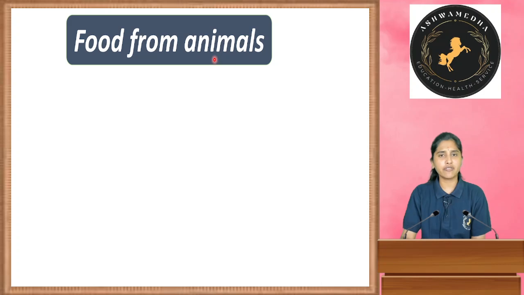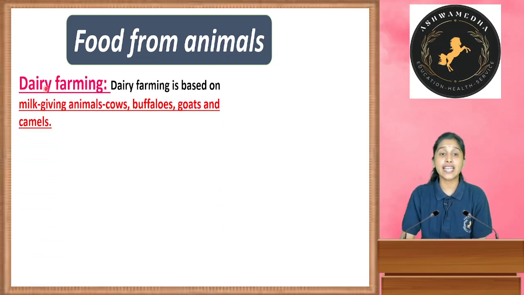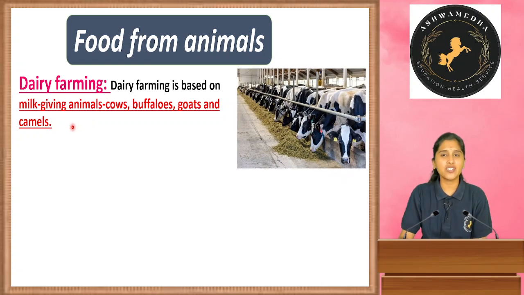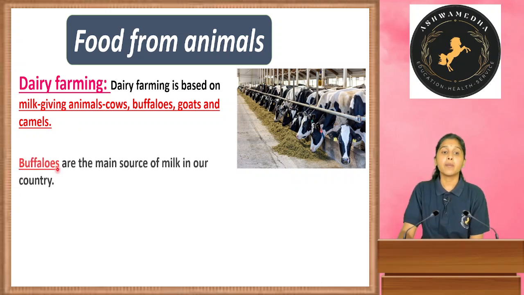Yes, we'll get food from the animals. First one is dairy farming. In this dairy farming, this is based on milk-giving animals like buffalo, cows, goats and camels. So in our country, in the most quantity we are obtaining milk from the buffaloes.